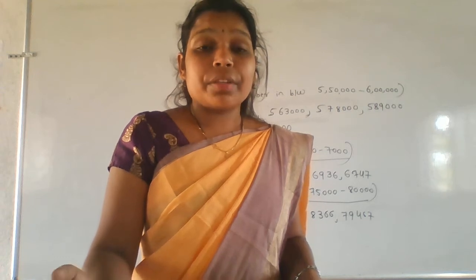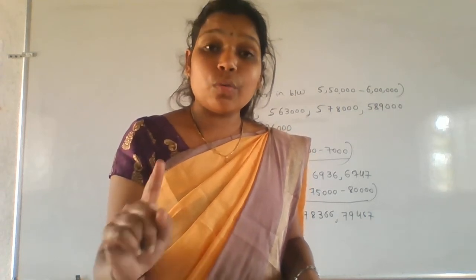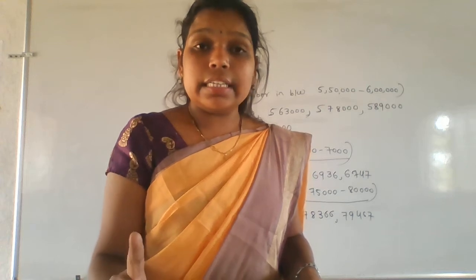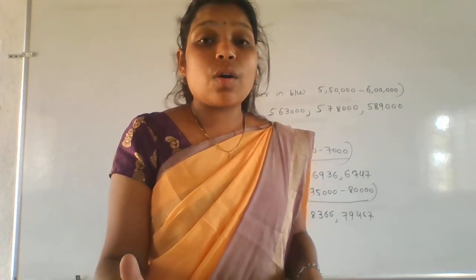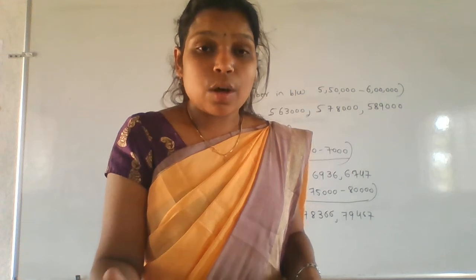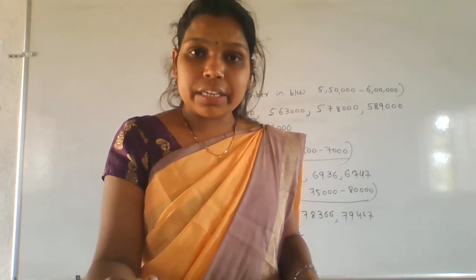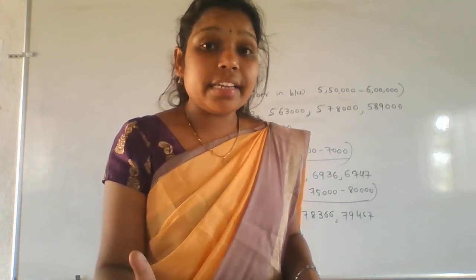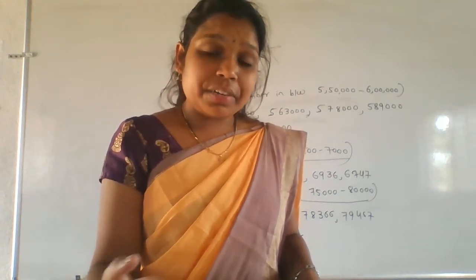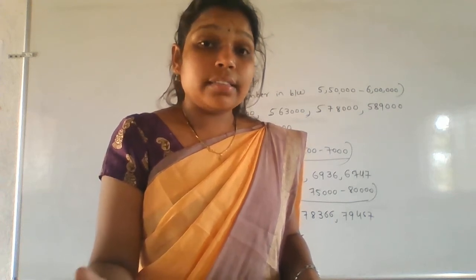Prime numbers are the numbers which are divisible only by 1 and itself. The numbers which are divisible by other numbers are called composite numbers. What are the prime numbers here? Examples: 1, 2, next 3, after that 5, next 7, right? Next, 9 is not, because 9 is divisible by 3, right? If it is divisible by another number, then it is not a prime, it is a composite number.